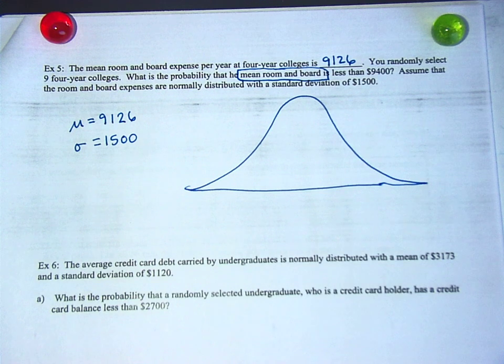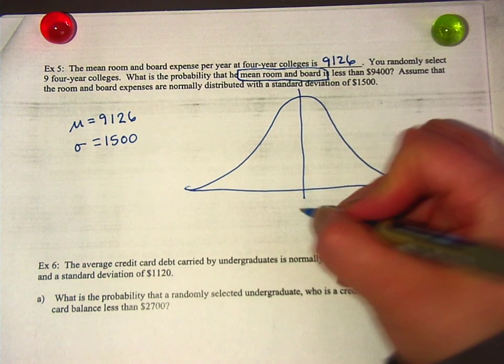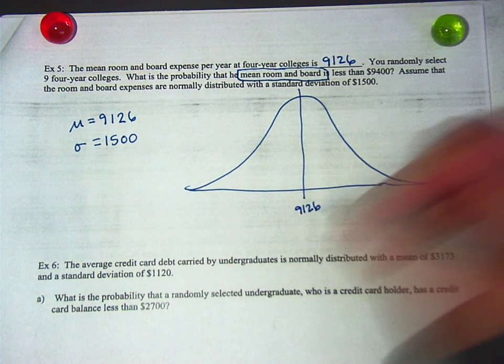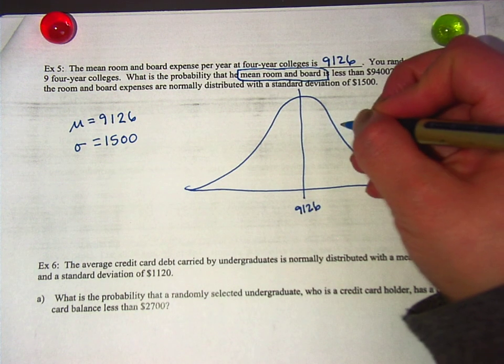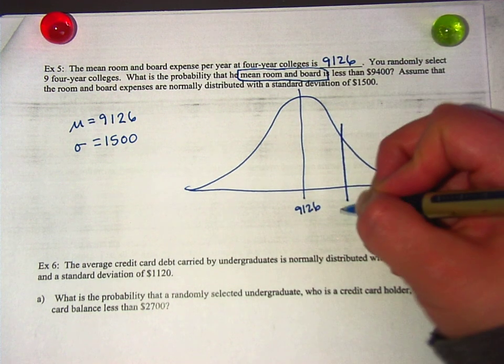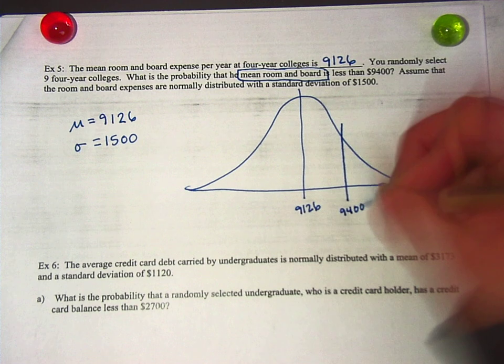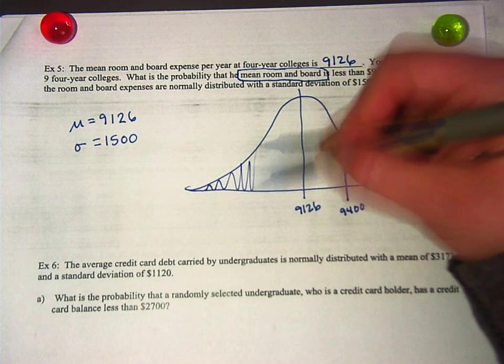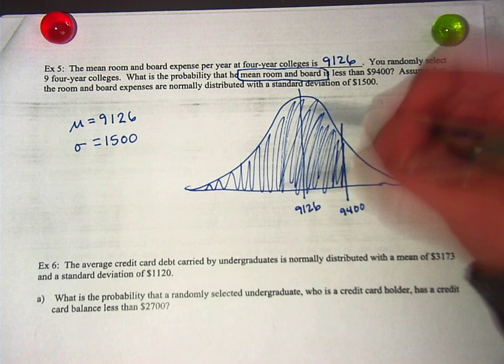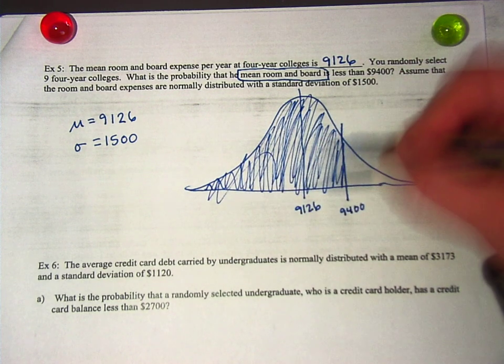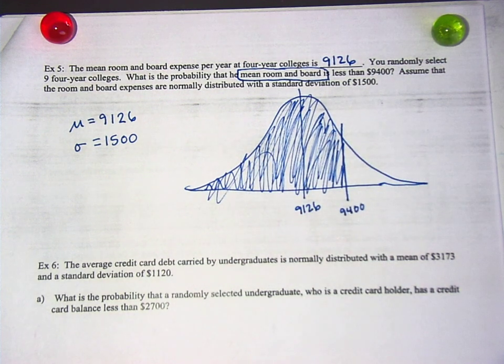I feel like they should be getting better at bell curves at this point, and yet here we are. All right, here in the middle, that is 9,126, less than 9,400. Like what, here maybe? And less than is over here. The reason why I always draw a picture is because just looking at the problem, I wasn't paying attention, but now I know my answer's probably going to be more than at least 70%.